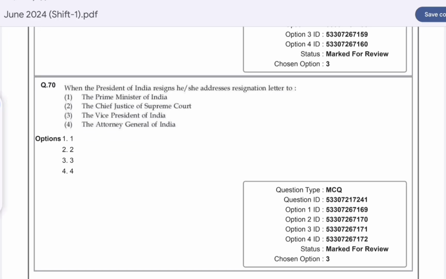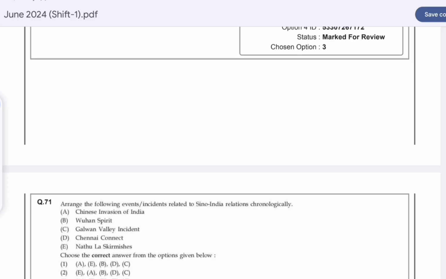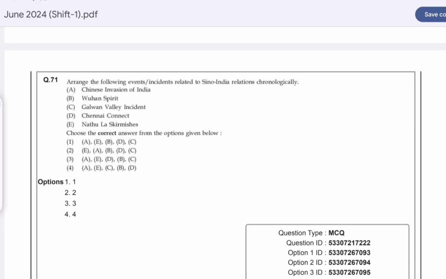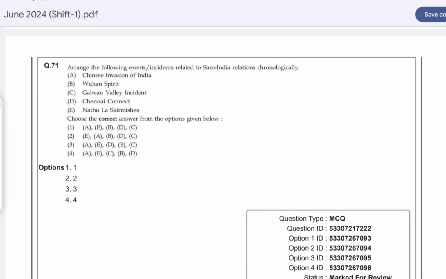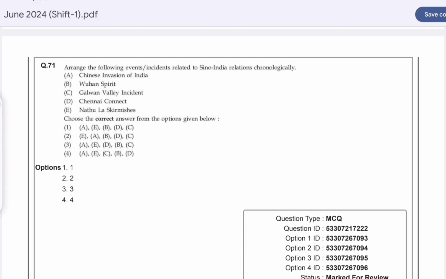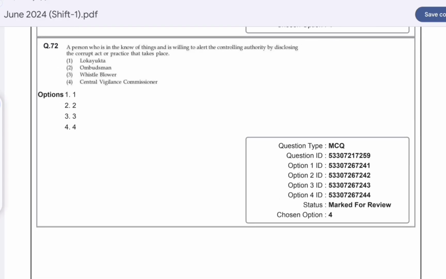When the President of India resigns, she addresses the resignation letter to the... option C is correct, Vice President of India. Question number 71. Arrange the following events related to the Sino-Indian relation chronologically. Option A is correct here. A: China invasion of India, then Nathula skirmish, then the Wuhan spirit, then Chennai Connect, and the last is Galwan Valley incident. Question number 72.